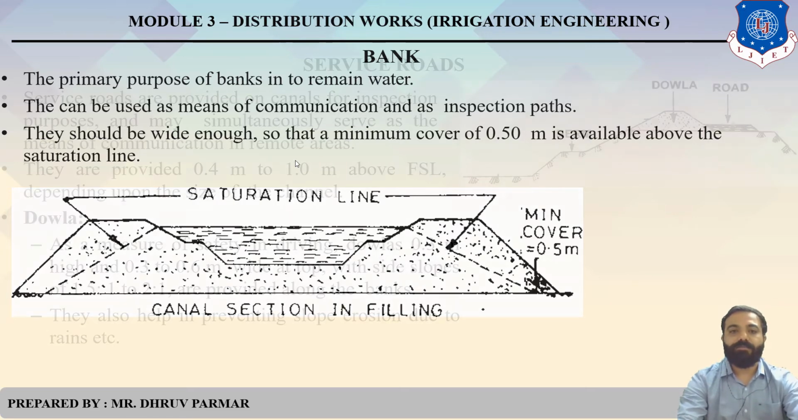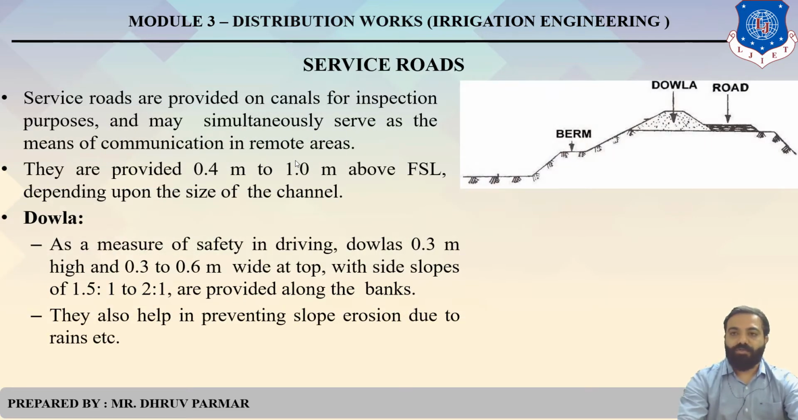Clear? Then service road. So you know that the service road is provided on both sides, otherwise on one side of that particular canal, and it is used for inspections or for communication. They are provided 0.4 to 1.1 meter above the FSL. And what is the Dowla? Dowla is a measure of safety in driving. Dowla is 0.3 meter high and 0.3 to 0.6 meter wide at the top. And they also help to prevent slope erosion due to rains. So Dowla is provided in this diagram.